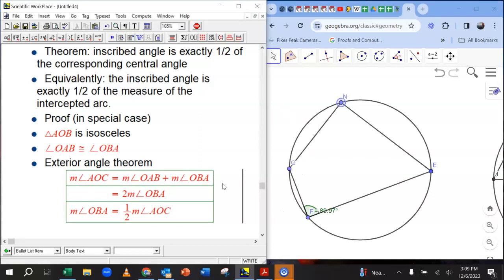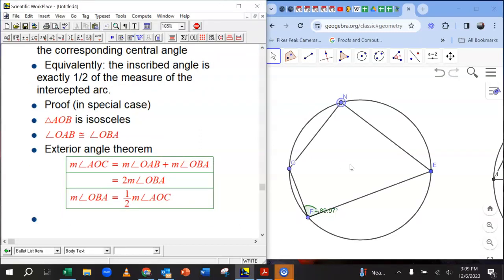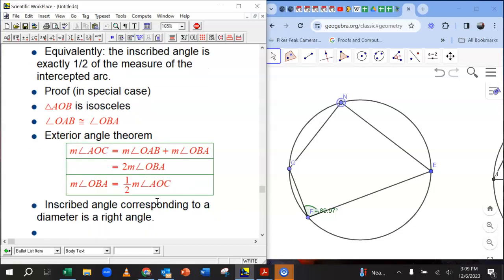So let's just summarize that, and then I want to show you a new picture I've created, but I just want to write that down. The inscribed angle corresponding to a diameter, that's one way to say it, is a right angle.